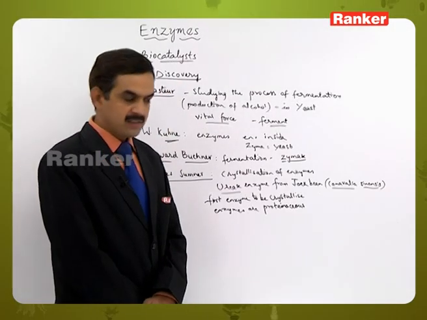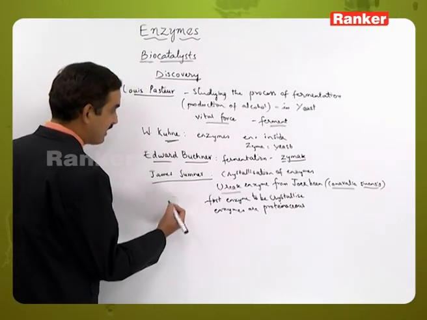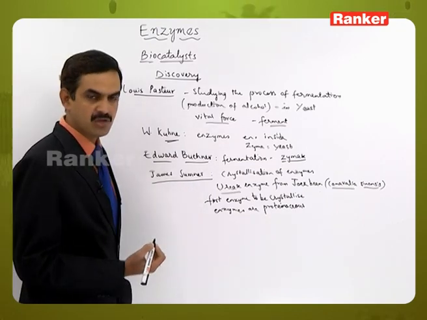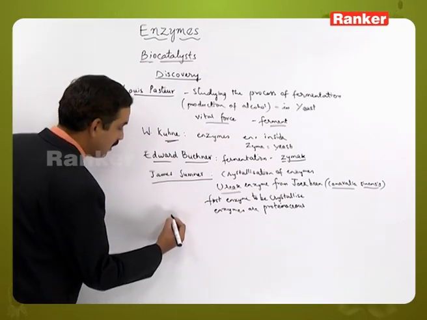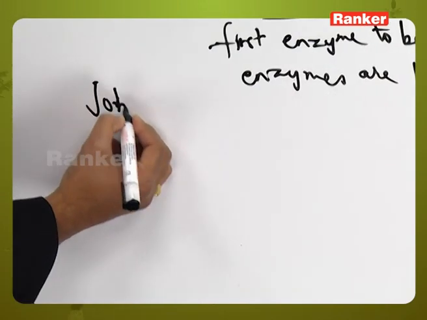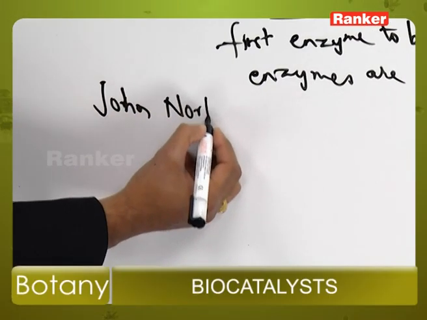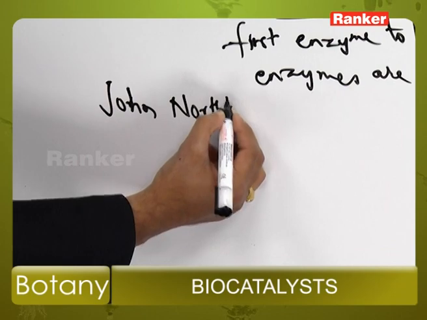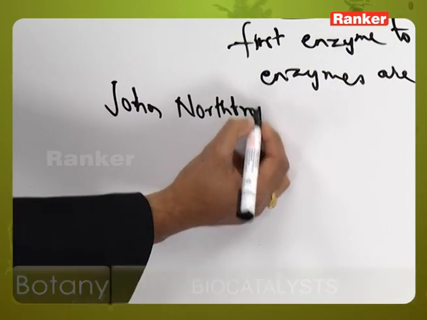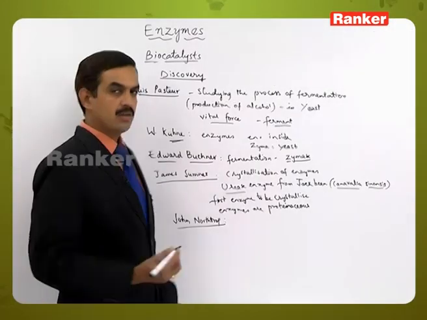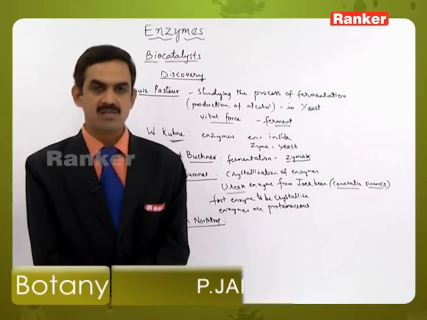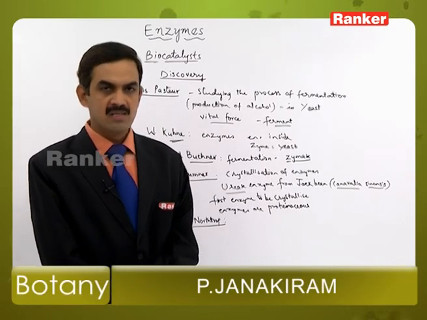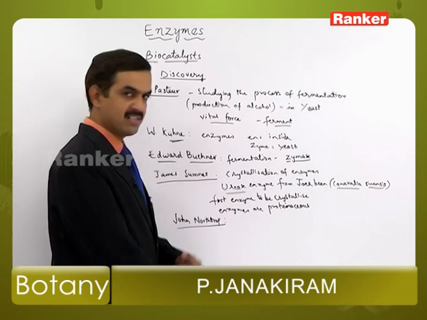Then after this, there are many scientists who studied the characteristic features and properties of enzymes. Among them, John Northrop was a scientist who wrote a treatise related to the proteinaceous properties of enzymes.